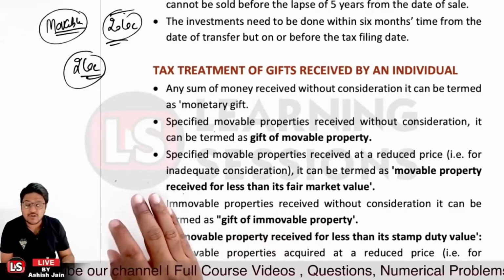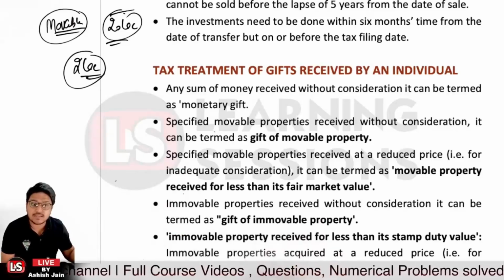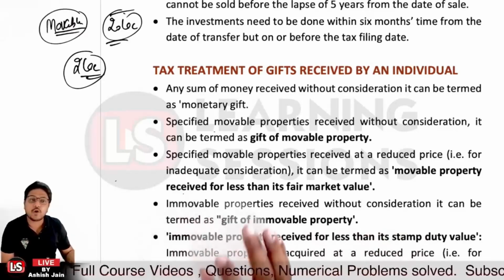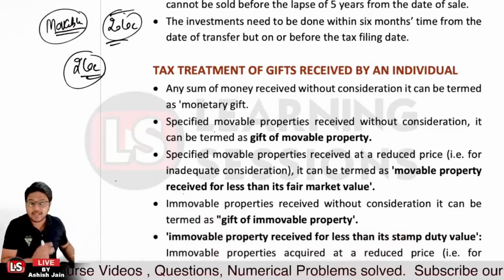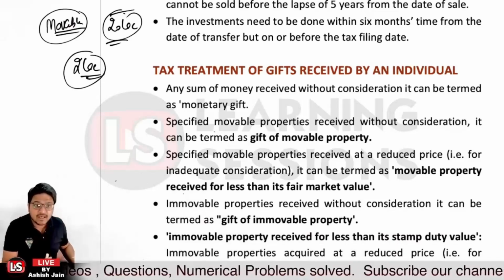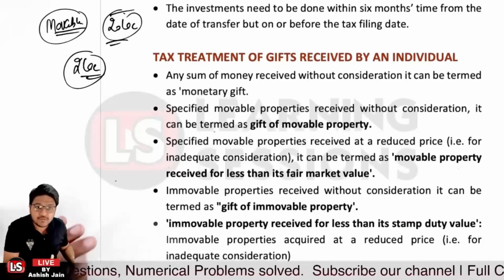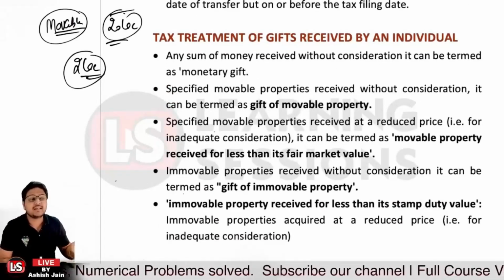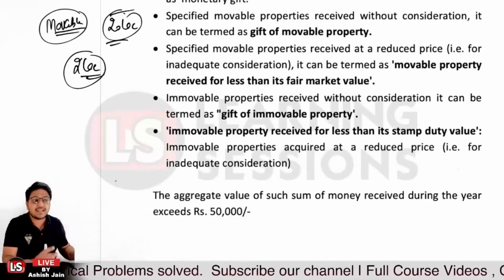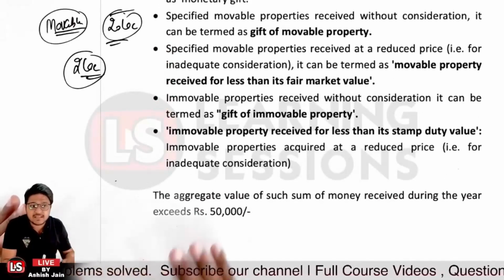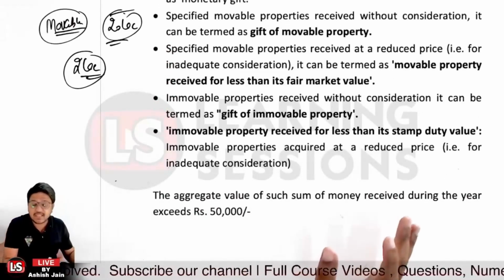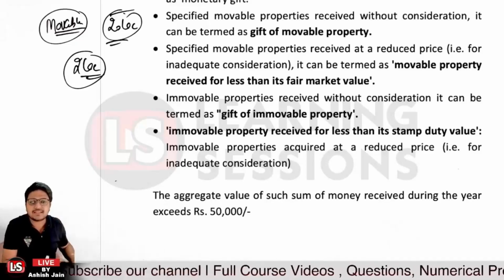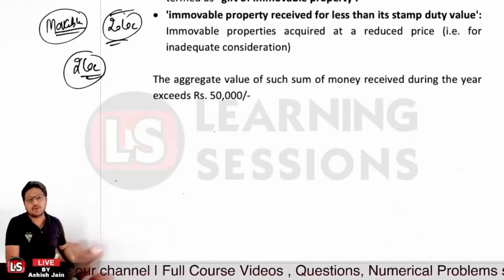It may also be the case that you received an immovable property without consideration. It is said to be a gift of immovable property. And it may also be the case that you received the immovable property for less than its stamp duty value. And further, these are the different scenarios related to it, okay. And the aggregate value of such sums of money received during the year, if it exceeds rupees 50,000, then it is taxable, okay.